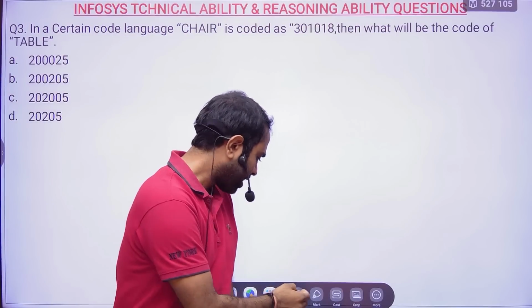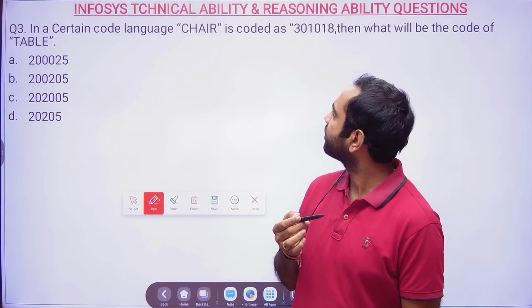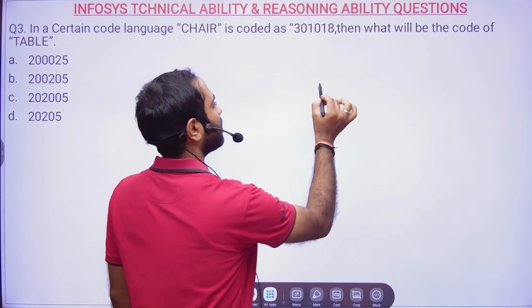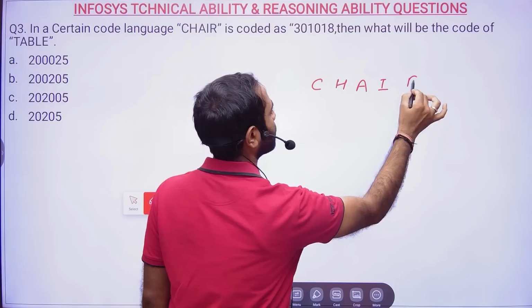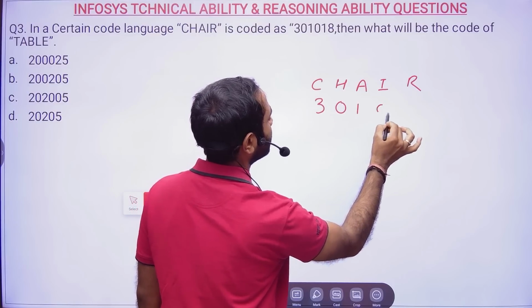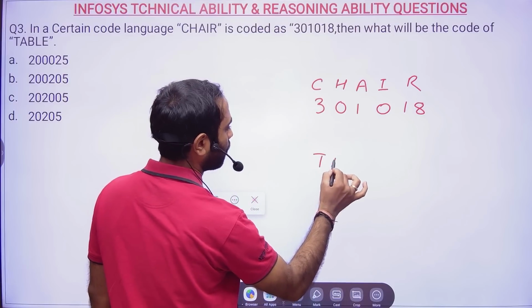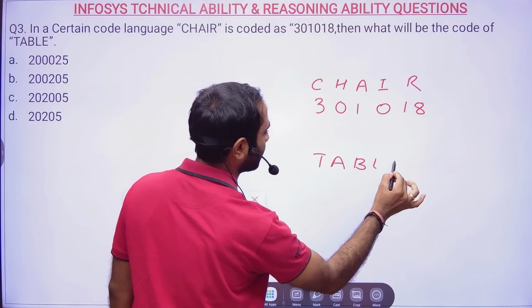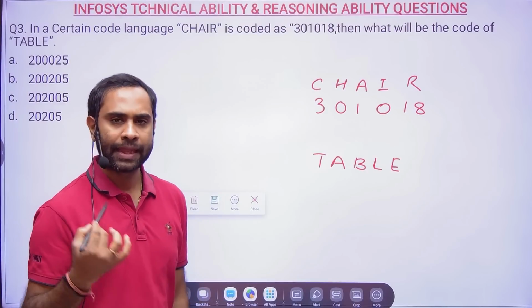Now, question number 3. In a certain code language, chair is coded as 301018. Then what will be the code of table? This is a tricky question. Many of you will not be able to solve it or realize the logic.